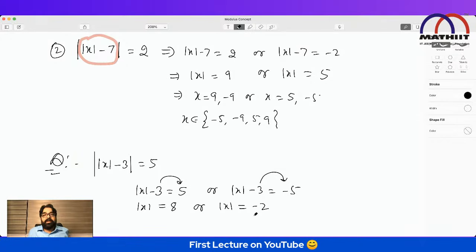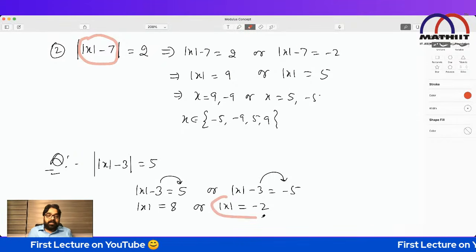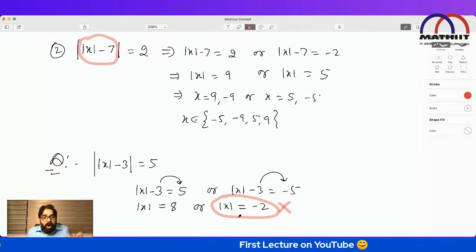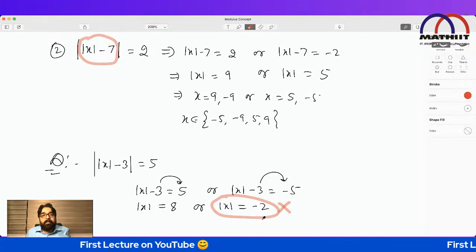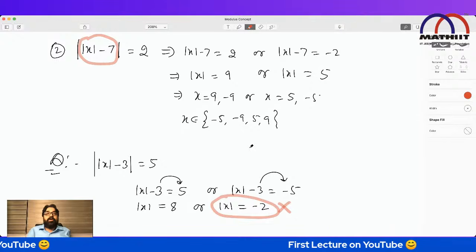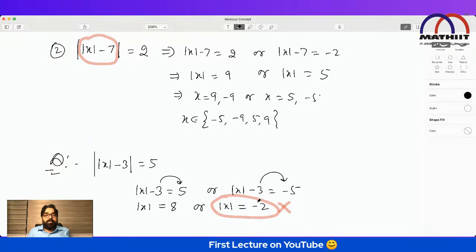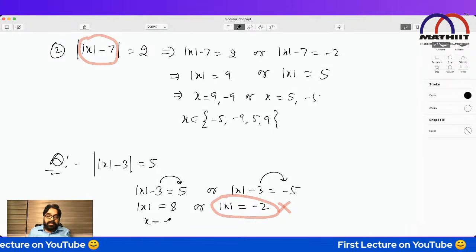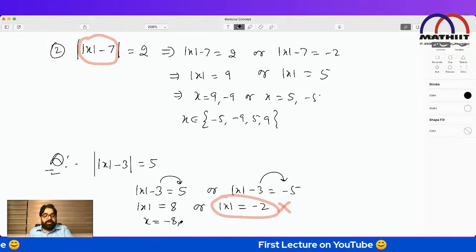Now listen very carefully. Keep your eyes open, I will reject this. Sir, why will I reject this? Because mod x is the length. You are trying to say the length of something becomes minus 2. How is it possible? Length cannot be negative. So this case is rejected. Only mod x equal to 8 is left. So x will be either minus 8 or plus 8. That's only two possibilities. That's all.